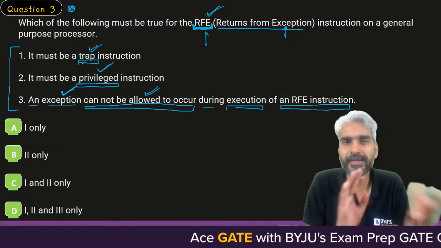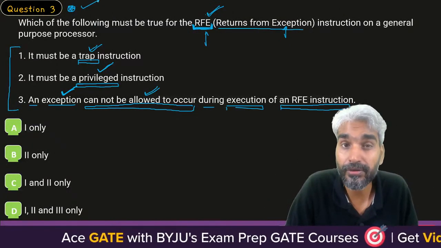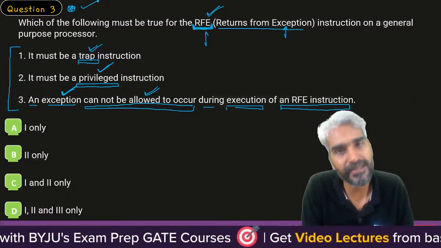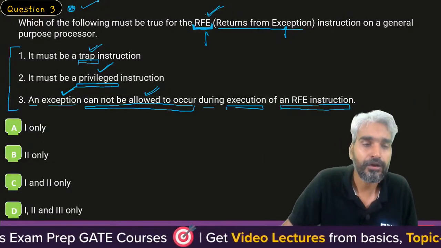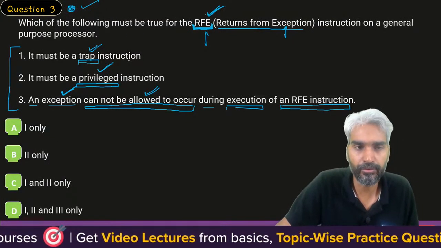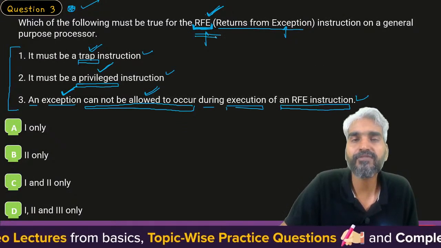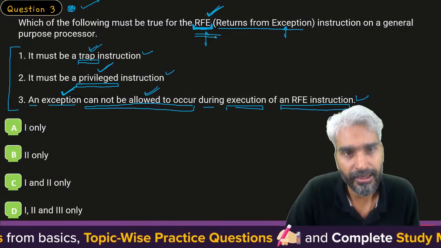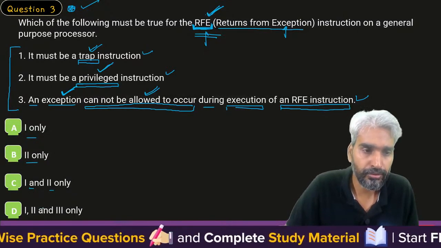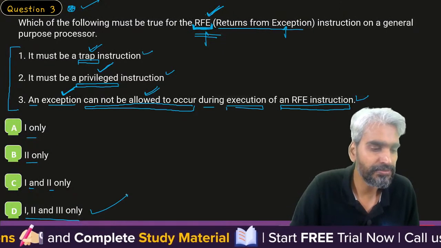So that's a deep analysis, but yes, obviously this concept is related to the concept of interrupt. When we discuss the concept of interrupt, we'll discuss all these things in detail. And obviously all of you who have already studied interrupts know that all these three things must be true with respect to return from exception instruction execution. So one only, no. Two only, no. One and two only, no. All three must be true.